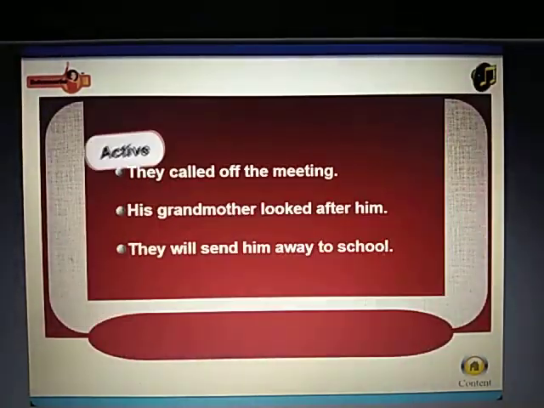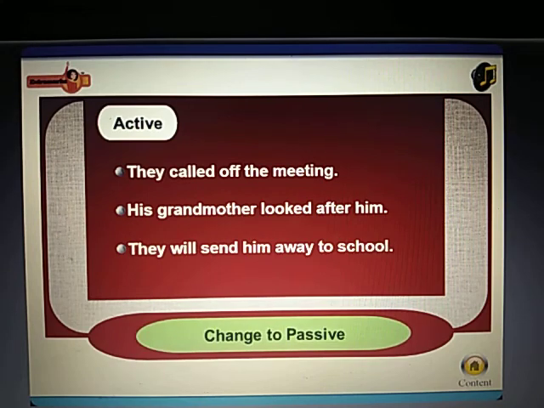These sentences are given in active voice. They called off the meeting. His grandmother looked after him. They will send him away to school. Now change these to passive voice.